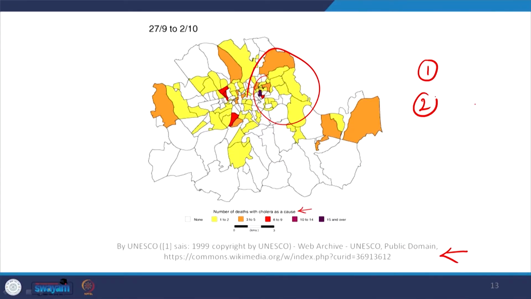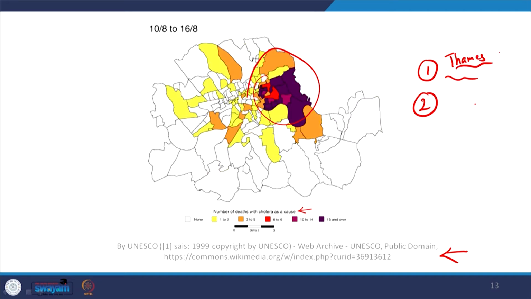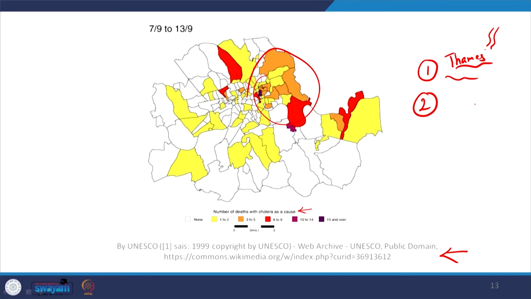So this particular company number 1, I don't remember the name, was taking water from that part of the Thames river into which people used to dump their sewage. People did not want to have the sewage piling up near their homes, so they used to dump it into the river, and at that time obviously the thought process was that diseases spread through the air.